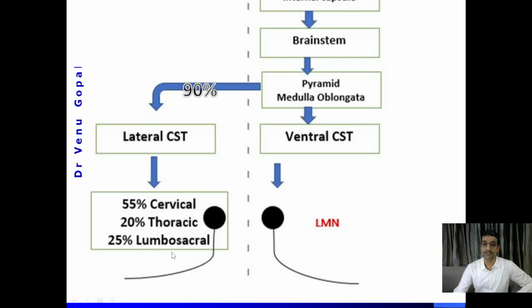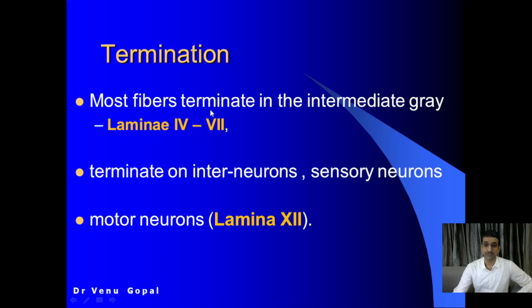If you see the termination in detail, one more slide. Most fibers terminate in the intermediate gray, that is lamina 4 to lamina 7, and they also terminate on interneurons and sensory neurons. But a few fibers will terminate on the motor neurons directly in lamina 9. Motor neuron means the alpha motor neuron or the lower motor neuron. Anything above this level is upper motor neuron. So I will make a different video on the difference between upper motor neuron lesion and lower motor neuron lesion.